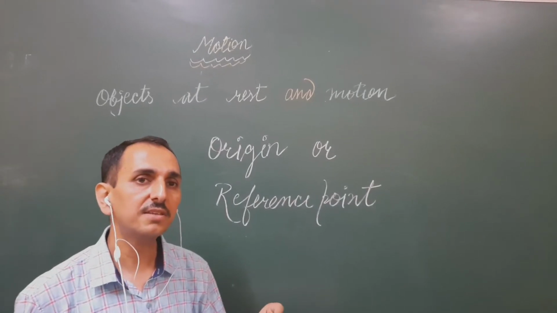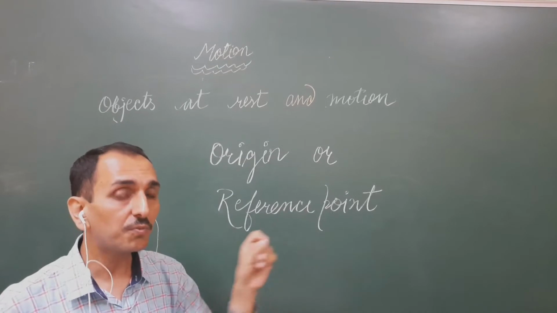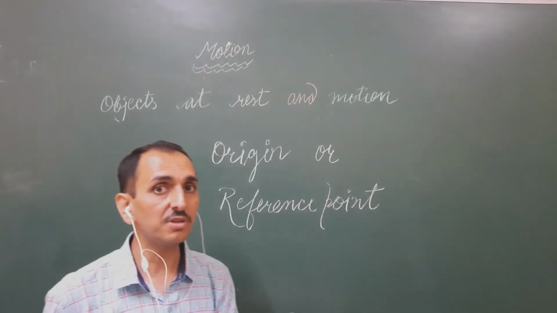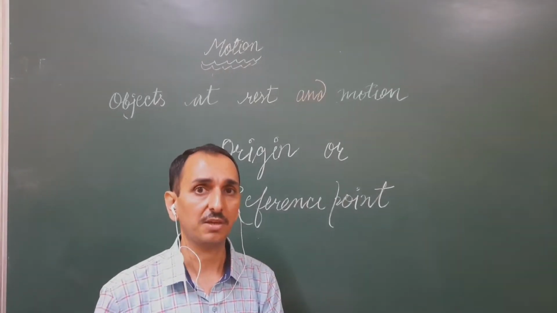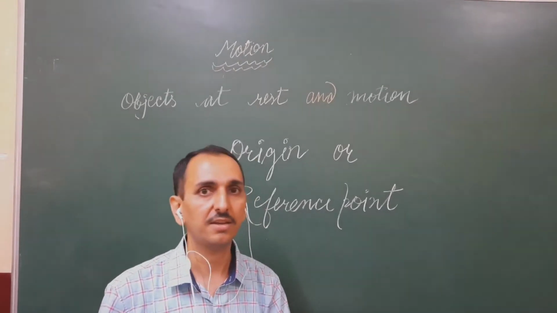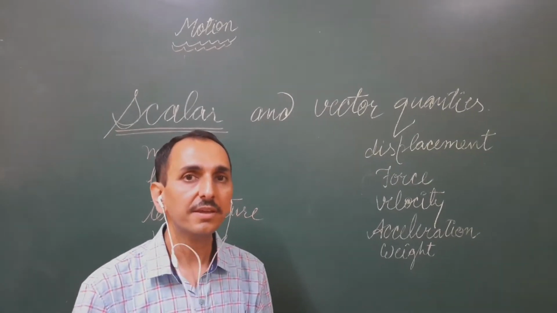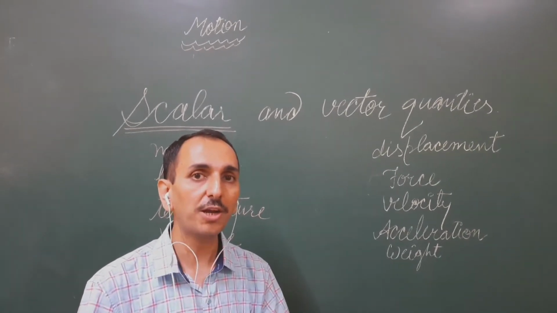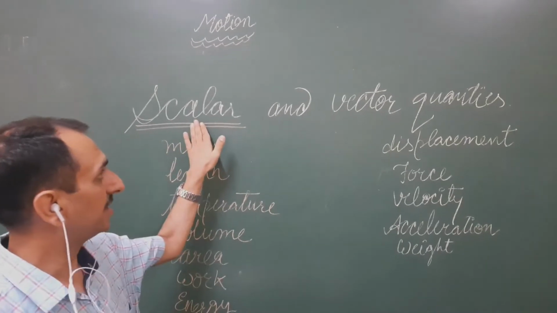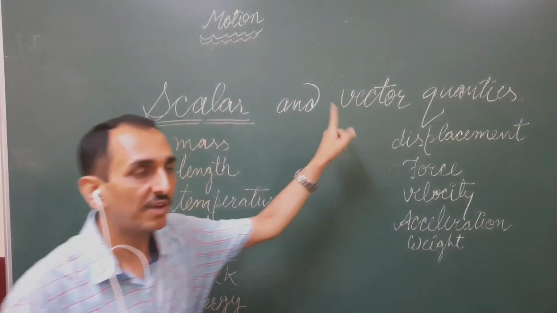Now we will discuss the origin or reference point. It is a fixed point or a position with respect to which the motion of an object is being studied. All the measurable quantities can be classified into two broad categories. One is scalar quantities, the second is vector quantities. Let us discuss them one by one.